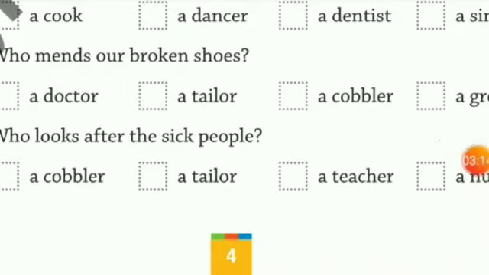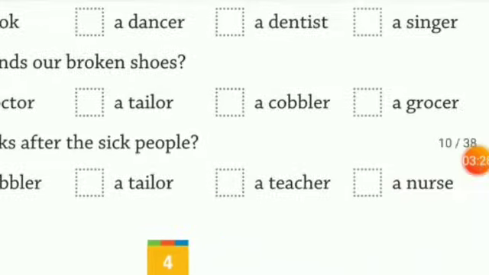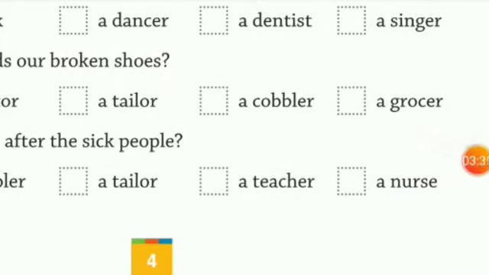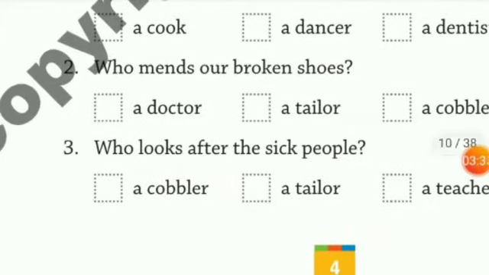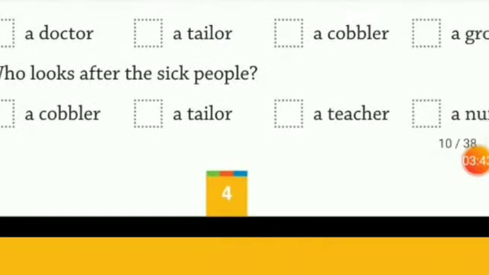Now doctor, you know, he takes care of the patient. A tailor, he stitches cloth. A cobbler is a person who mends our broken shoes, and a grocer is a person who sells household things, right? So here the correct answer is cobbler. He mends our broken shoes. Now we move to the next question.